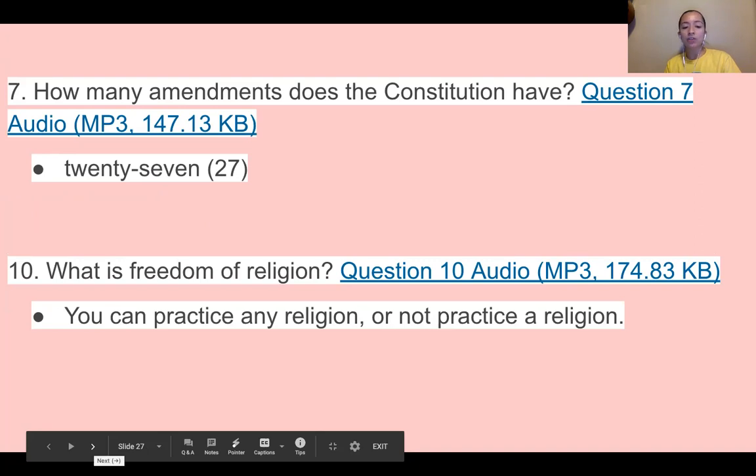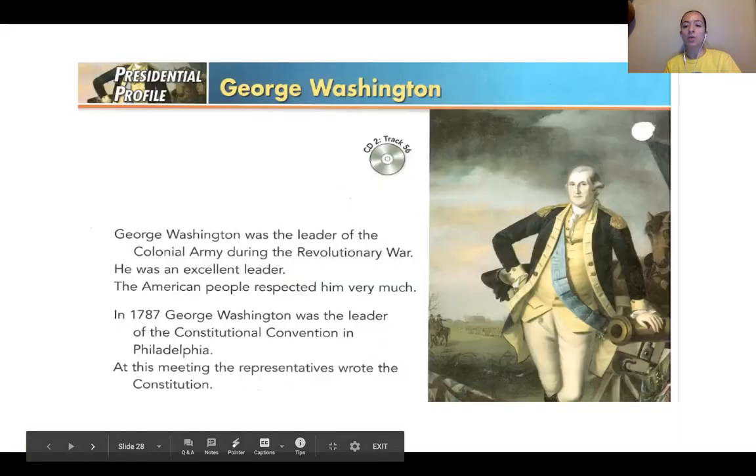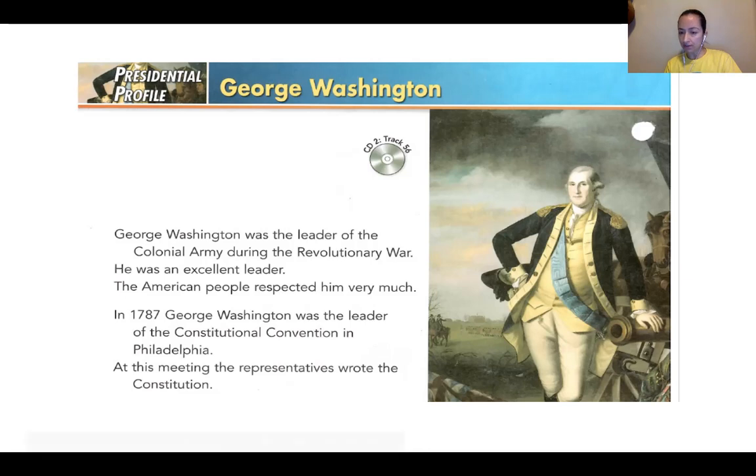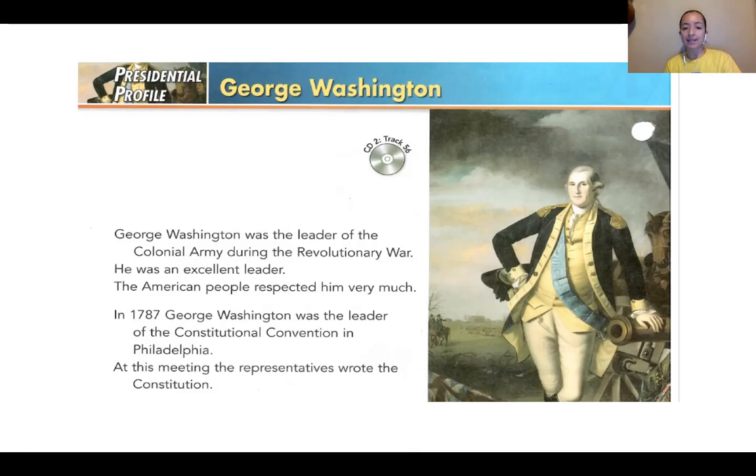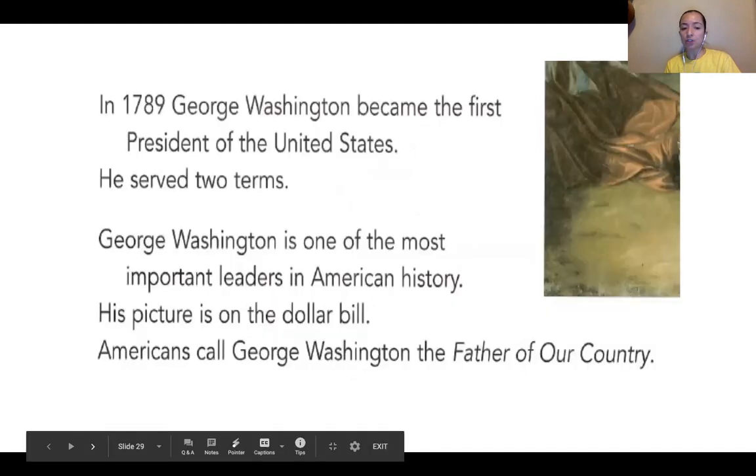And for our final topic on the civics portion, we are going to talk about George Washington. George Washington was the leader of the colonial army during the Revolutionary War. He was an excellent leader. The American people respected him very much. In 1787, George Washington was the leader of the Constitutional Convention in Philadelphia. At this meeting, the representatives wrote the Constitution.